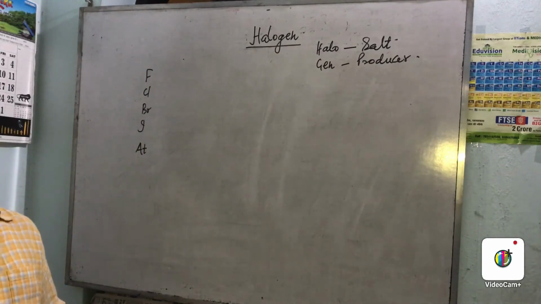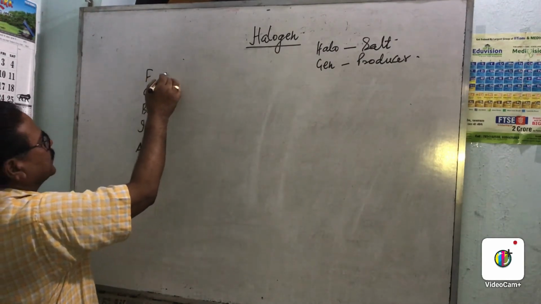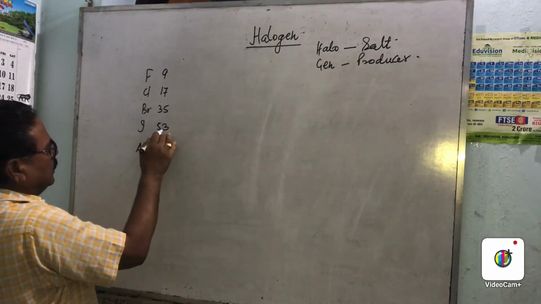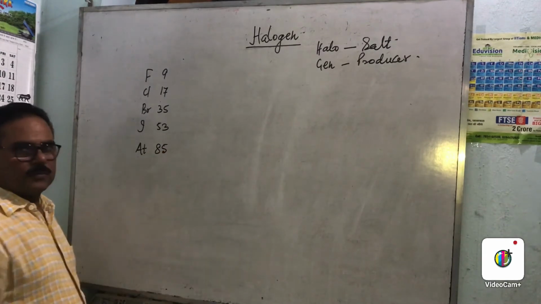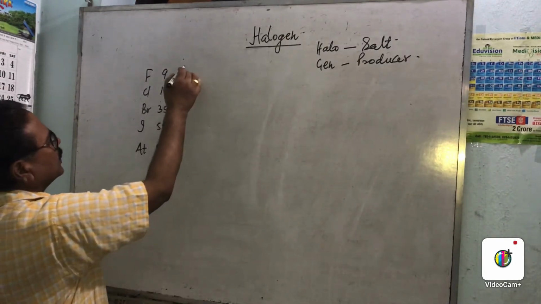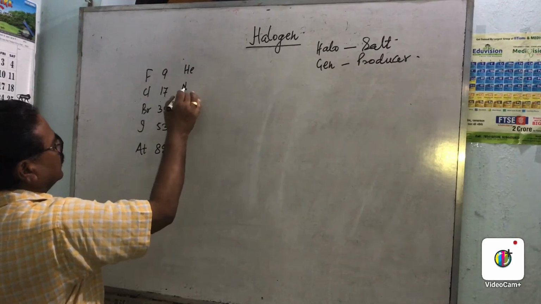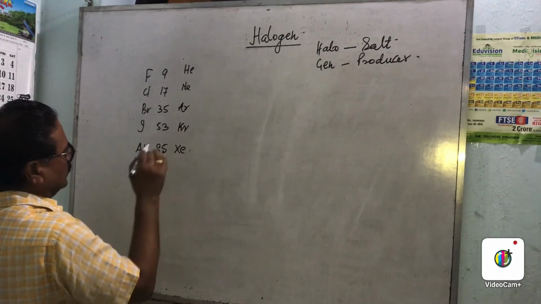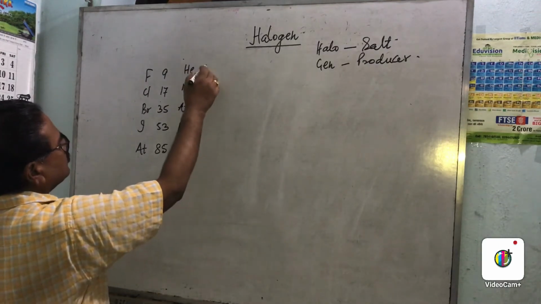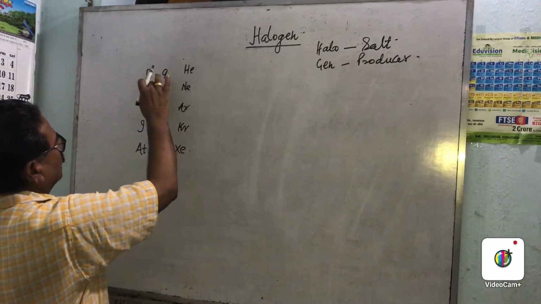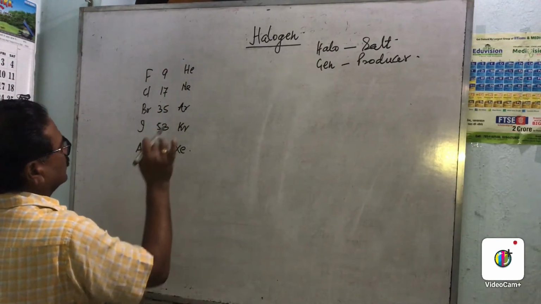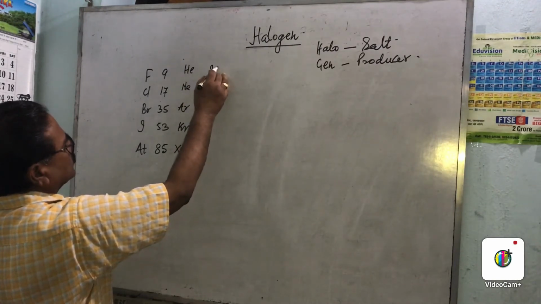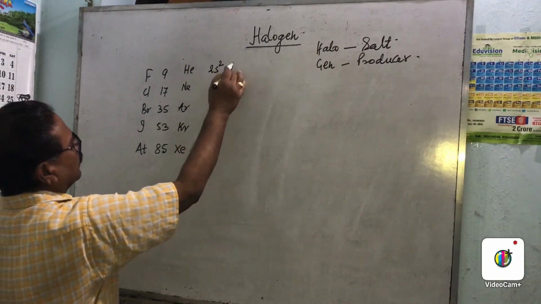Again we know the atomic numbers: 9, 17, 35, 53, and 85. Then the electronic configuration: helium, neon, argon, krypton, xenon core, and here chlorine, bromine, iodine, astatine. Here it is 2s2, 2p5.